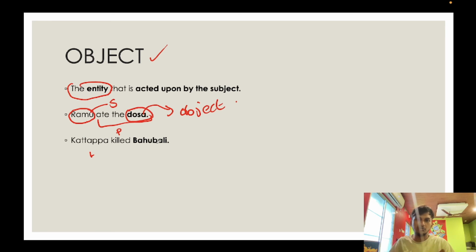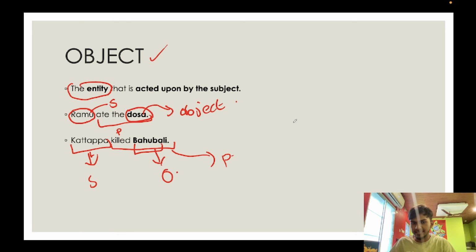Katappa killed Bahubali. Like we talked about Rama and Ravana, here Katappa is doing the action, and the action is inflicted upon Bahubali. Therefore, Katappa is the subject and Bahubali is what? The object. Since the rest of the sentence, that is killed Bahubali, is talking about Katappa, this is what?